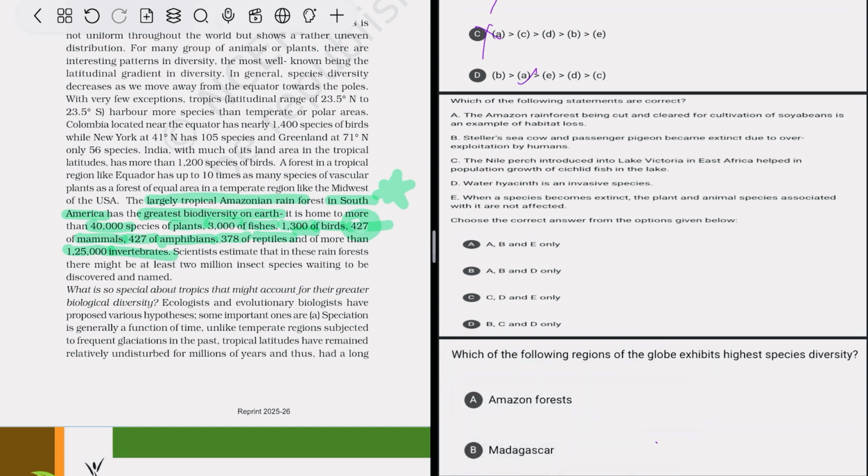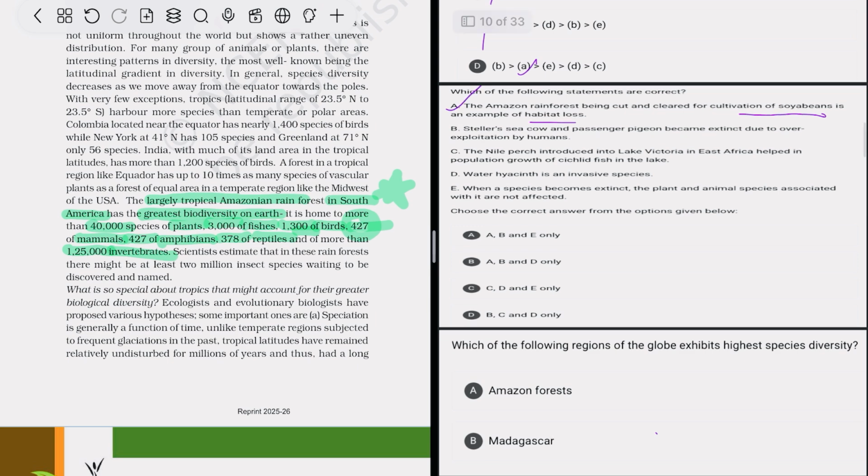What do you mean by habitat loss? When we, for human benefit, clear many forests, deforestation, cutting many areas for human use, or clearing forests for wood making for human benefit, we can include this in habitat loss. So yes, the Amazon rainforest, which is used for the cultivation of soybean, and a large area is cleared. So this statement is true.